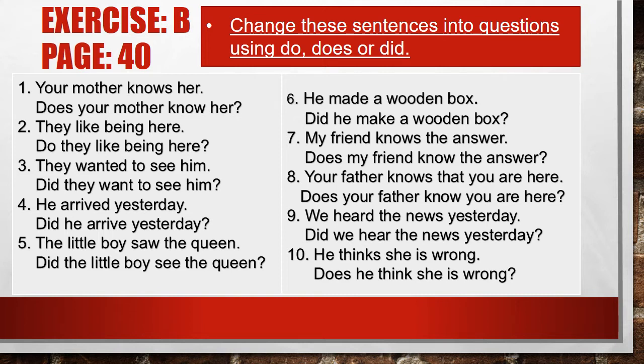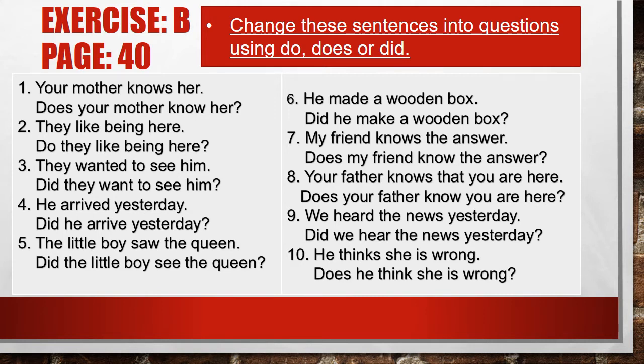In past simple and present simple, there are no helping verbs while making affirmative sentences. So, obviously, we will recognize the tenses through the forms of the verb. So here, your mother knows her. It means that this is the present simple tense because the first form of the verb is used.